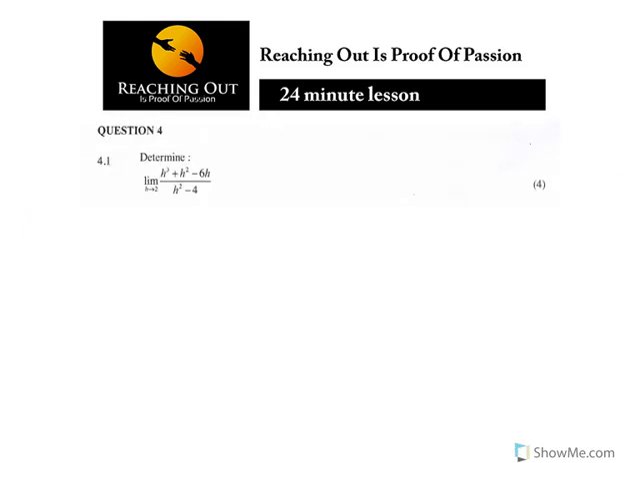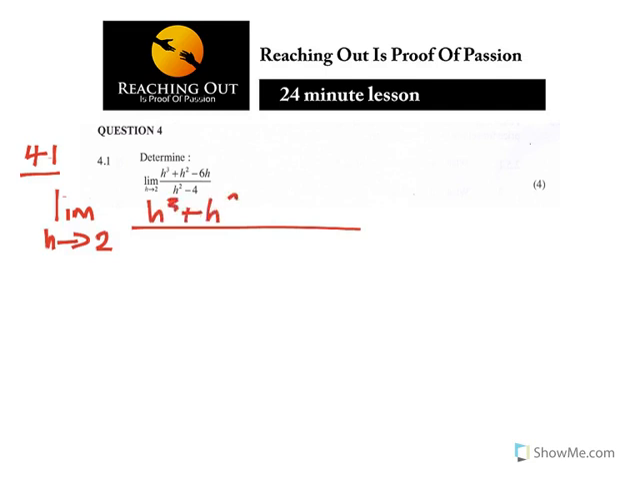Now we are looking at the next question, question 4. It says determine, in this case, the limit as h approaches 2. It's not difficult. You just need to make sure that you know a few concepts. So now you are given the limit as h approaches 2 of h cubed plus h squared minus 6h over h squared minus 4.